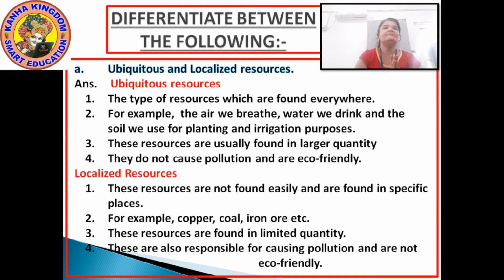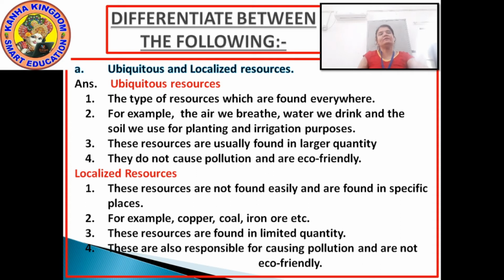These resources are not easily found and are found in specific places. Example, coal, iron ore, copper, etc. Number three, these resources are found in limited quantity. And number four, these are also responsible for causing pollution and are not eco-friendly.